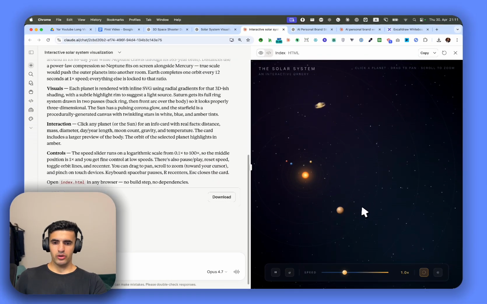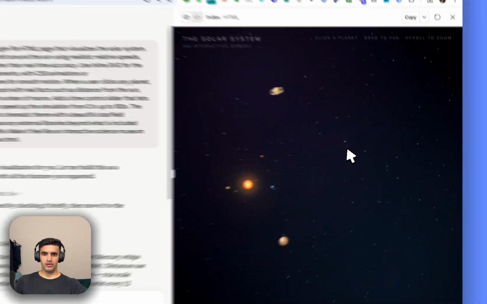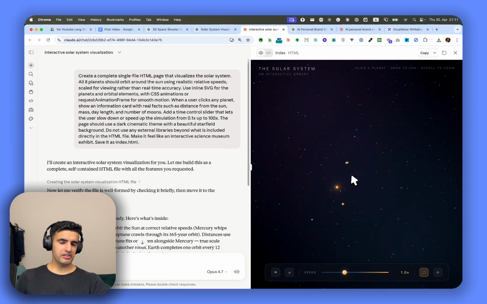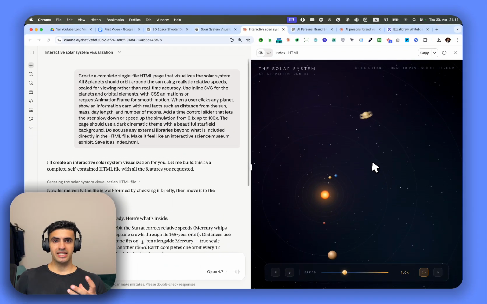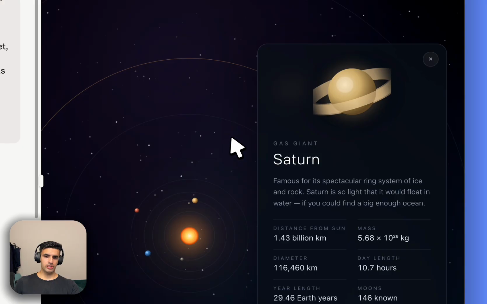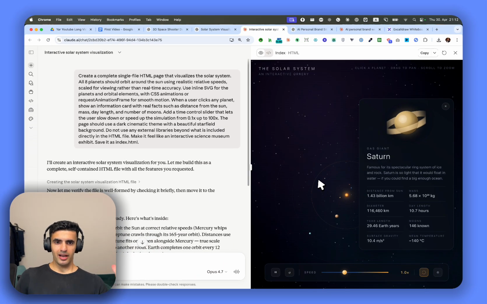Now we are going to look at Claude. We gave exactly the same prompt, and now we have the whole solar system here. You can look at all of them. I feel like the visuals here are significantly better. They are also showing the speed significantly better, so I really like it, though it might be a bit fast. If you click on it, it's also really clear. We don't see any bugs and we see all the stars in there. So I'm going to give it to Claude because Claude has been really excellent. So it's 1-1 between GPT 5.5 and Claude Opus 5.7.